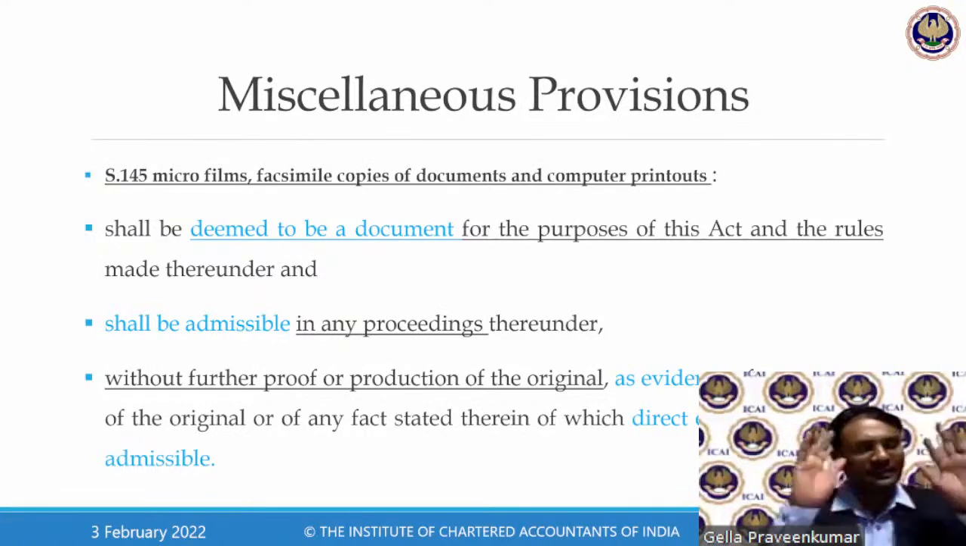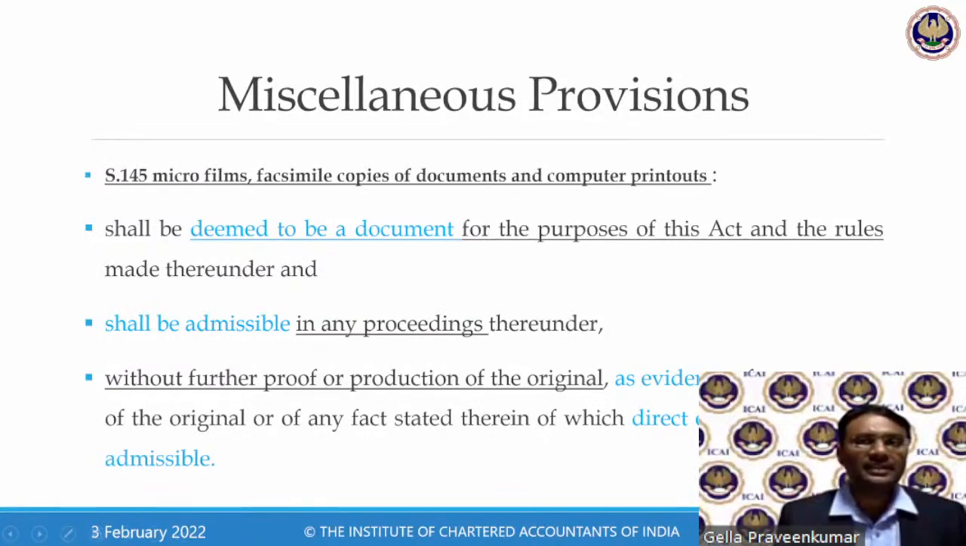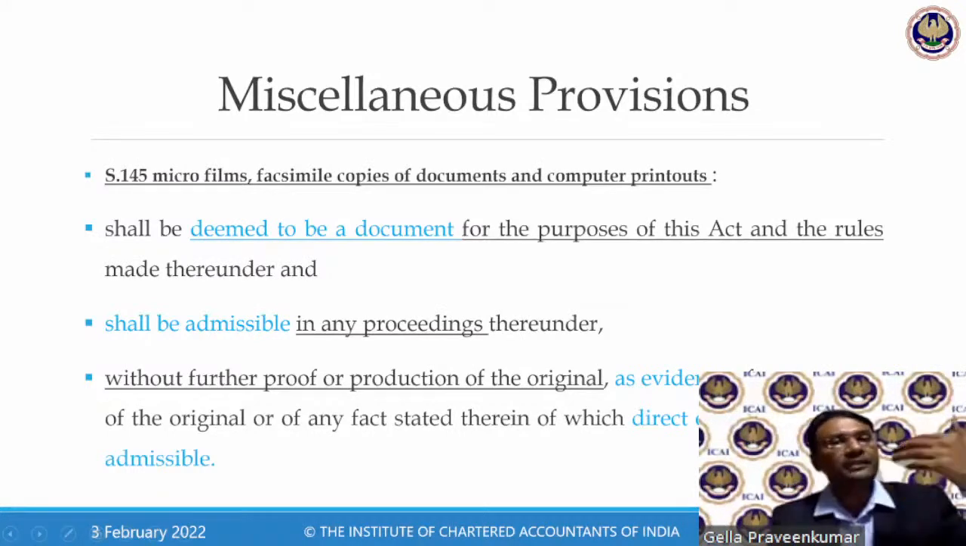Section 145 is a powerful section. Whenever a search and seizure, a raid, happens, they always take all these documents into custody for the purpose of putting them to the test of evidence for the purpose of prosecution. Moving further.